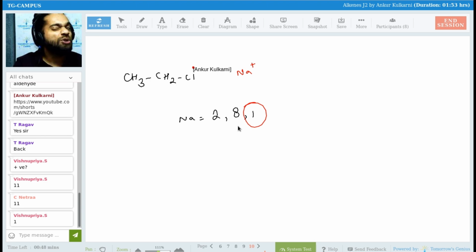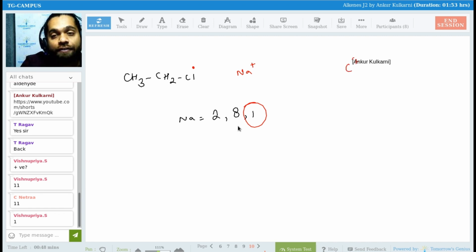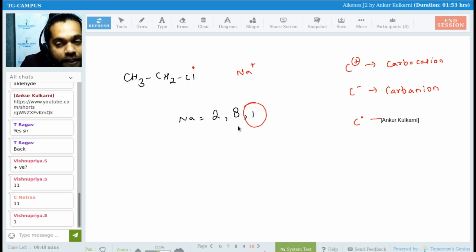I don't think you must have heard about it, but this is called a radical. This is called a radical charge. If I have a positive charge, I'll call it a carbocation. If I have a negative charge, I call it a carbanion. If I have a radical, this is your carbon radical.